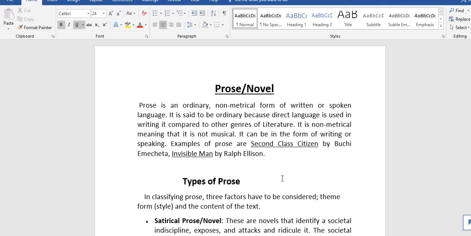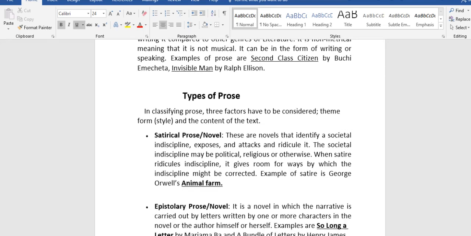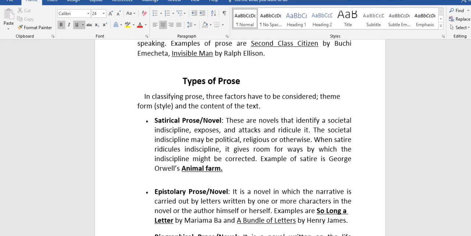Now let's come down to the types of prose. Before we can classify the category a prose belongs to, there are certain things we need to consider. In classifying prose, three factors have to be considered. These are the theme, form or style, and the content of the text. Or you can categorize that this prose is this, this prose is that. Now, let's go to the types of prose.